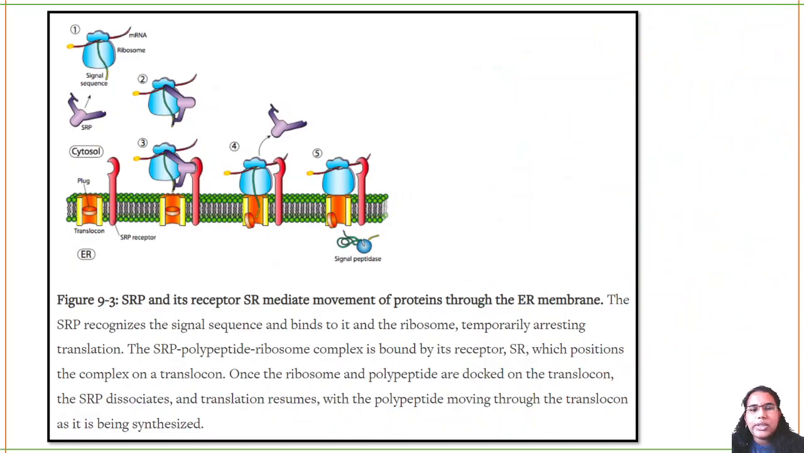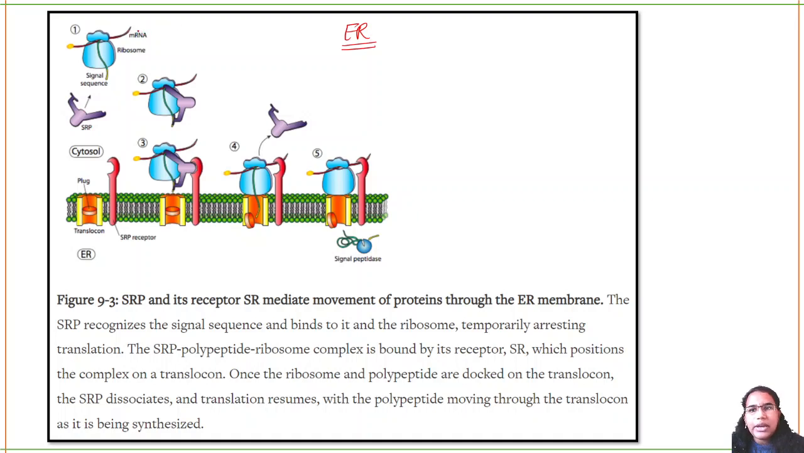So there is SRP. SRP is the signal recognition peptide, and its receptor is the signal receptor. They mediate the movement of proteins through the endoplasmic reticulum. Next we are going to talk about the endoplasmic reticulum. What happens in the endoplasmic reticulum?